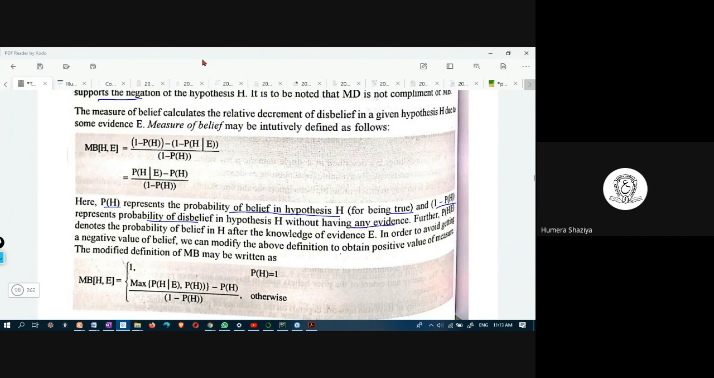There is no evidence to say that he will fail. All right, but there is some probability of disbelief. Probability of hypothesis given E denotes the probability of belief in H after the knowledge of evidence E. And in order to avoid getting a negative value of belief, the definition could be modified to obtain a positive value of the measure by using this formula.